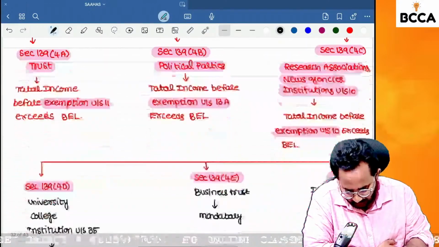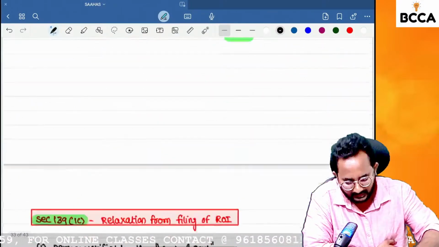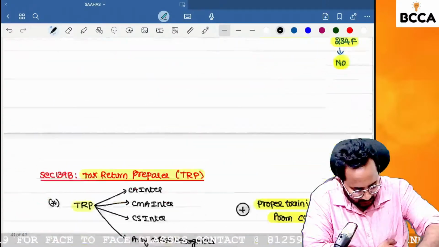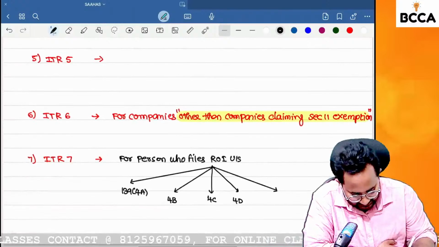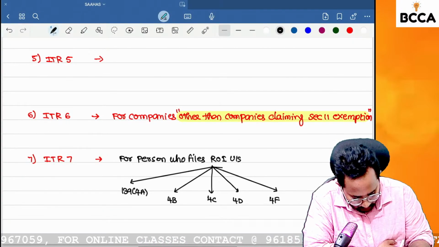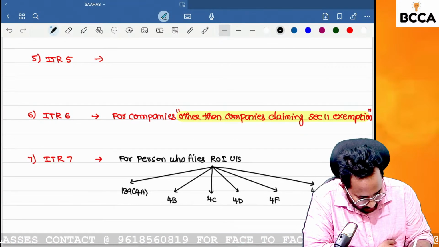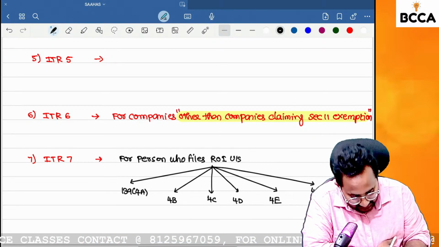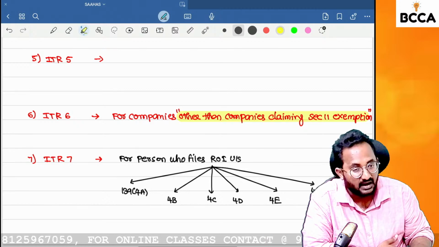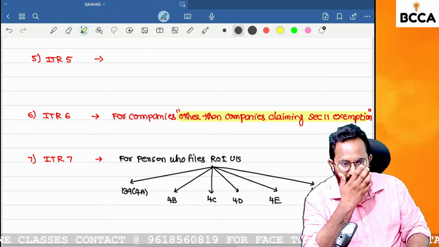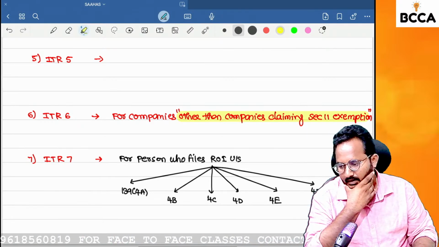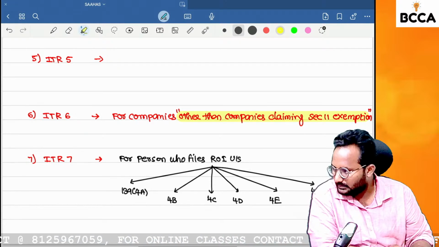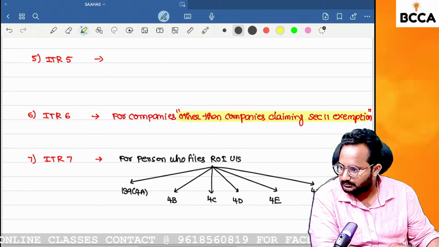So 4D is for university, college, and institution under Section 35. Next 4E, 4F. Investment fund as well as business trust. 4E and 4F. So definitely they are also required to file the return of income under these sections. They need to use ITR 7 form. Clear up to now?